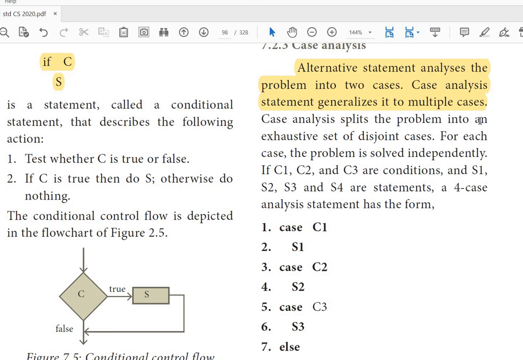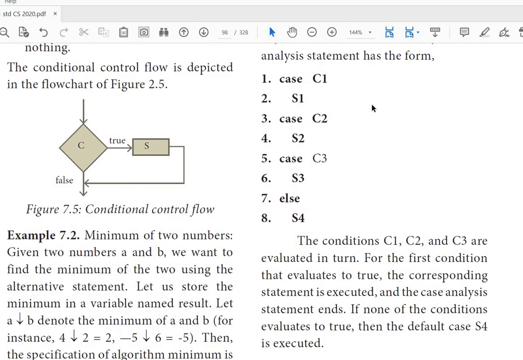Based on the conditions, the type of output and the number of outputs also change. So case analysis splits the problem into a set of disjoint cases, and each case will have a condition. Based on the condition, the output is achieved. How to do this: case, first condition, if the condition is true, first statement. Case, another condition, if this condition is true, this statement should be executed. Likewise, we can have any number of cases. If all the cases are found to be false, then we can execute the else part. This else part is optional. If we need, we can have this, or else we can leave it.